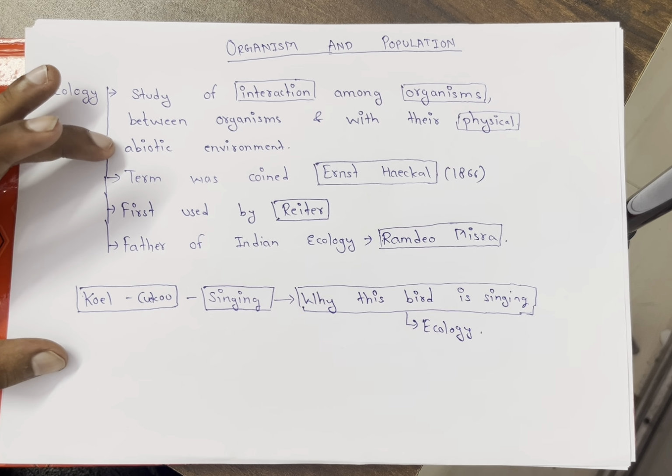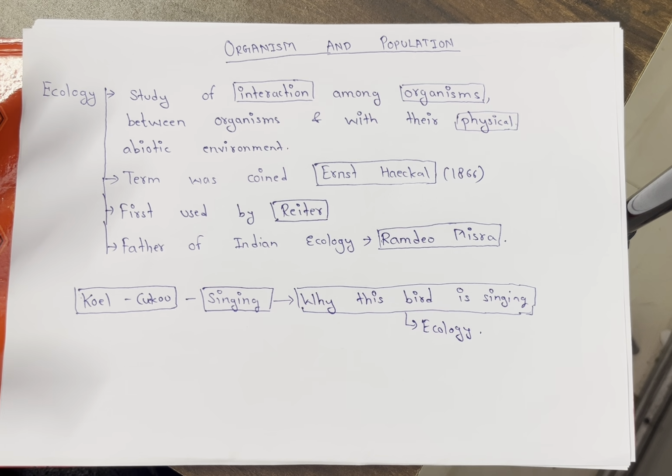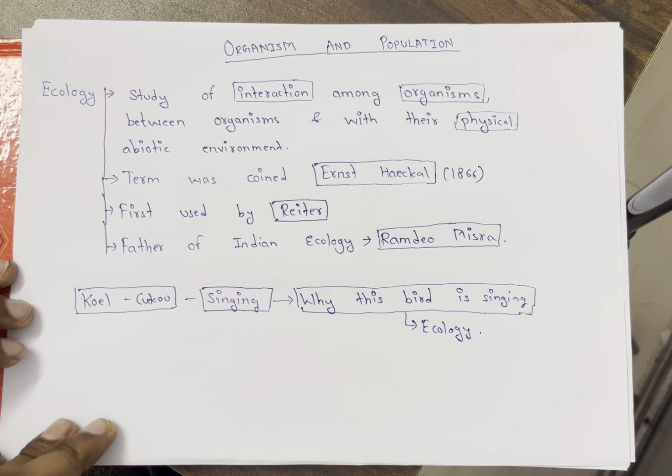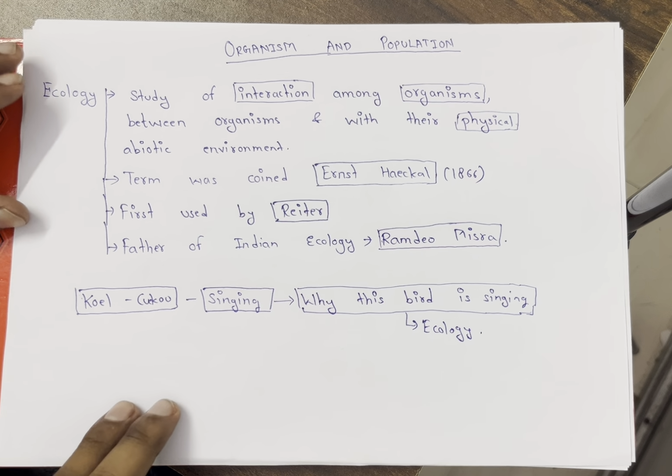Have you got it? What we study in ecology is the why question: why birds are doing this, why this animal is doing this, how leopards are surviving in an environmental condition, basically everything about species and organisms. We study this in ecology. Where does ecology start?